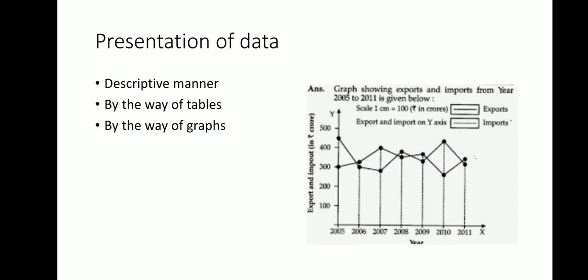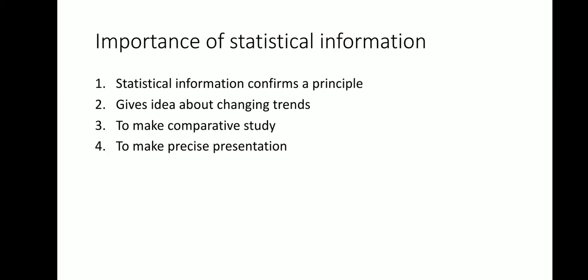Now there are three ways of presenting data. One is the descriptive form, that is, you write it down in a paragraph. The other is by way of a table. You can list down the number of girls and number of boys in the class, make a table out of it and present the data. And the third one is by way of a graph, that you can see over here on graph paper. Imports, exports and number of years have been given, and you just plot it down, and you can see in which year there was maximum import and export and which year it was low.